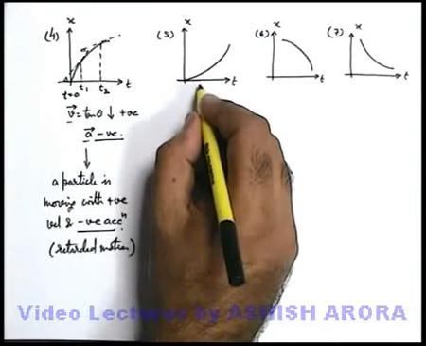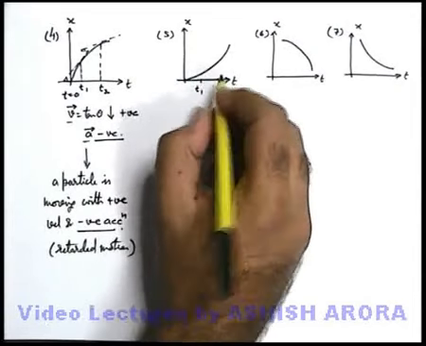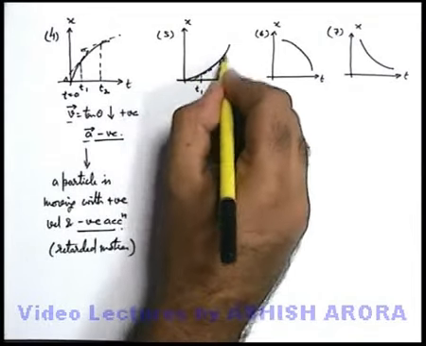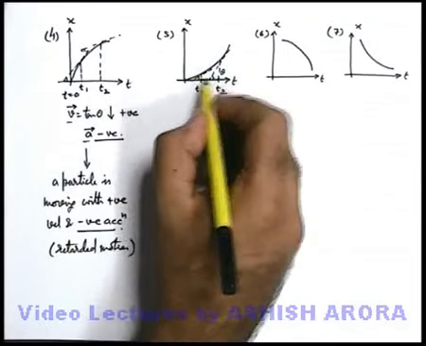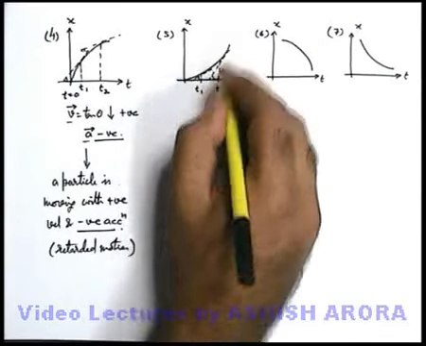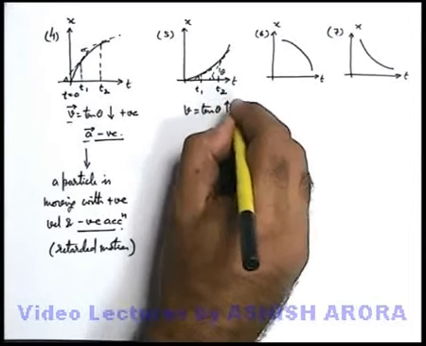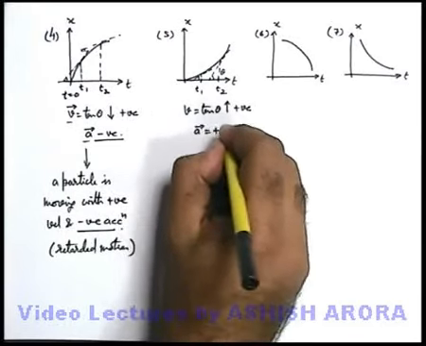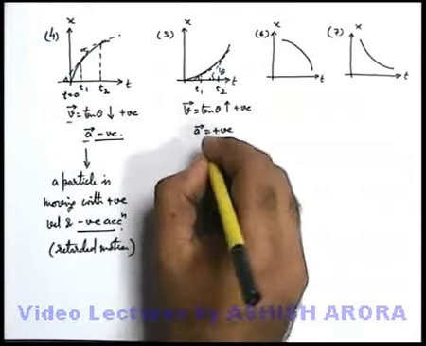Similarly, when we talk about this graph number 5, you can again draw the tangents at time t1 and t2. In the beginning at t1 and after some time at t2. You can see when we draw the tangents at the higher time, the angle which the tangent is making with the positive direction of time axis is increasing. So here again we can state that velocity is equal to tan theta, which is positive but it is increasing. So if velocity is positive and increasing, that means acceleration vector is also positive, because when acceleration is in the direction of velocity, then only it increases.